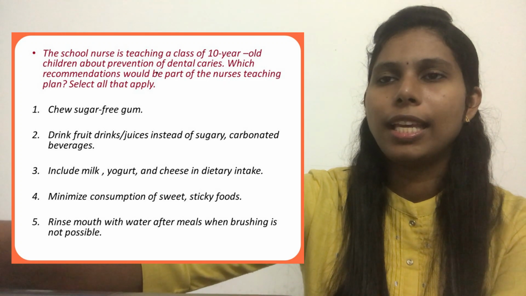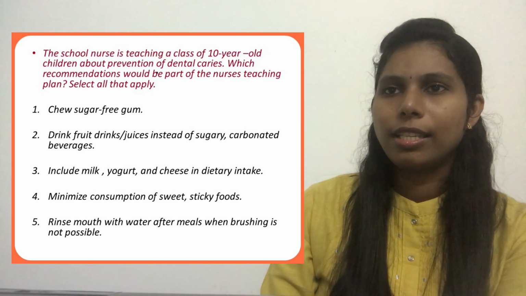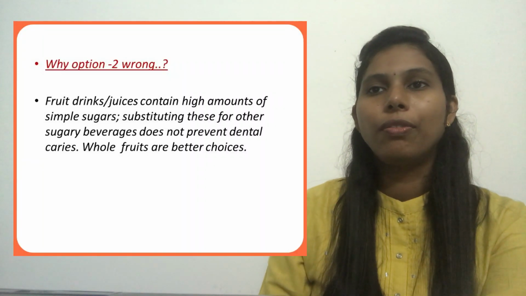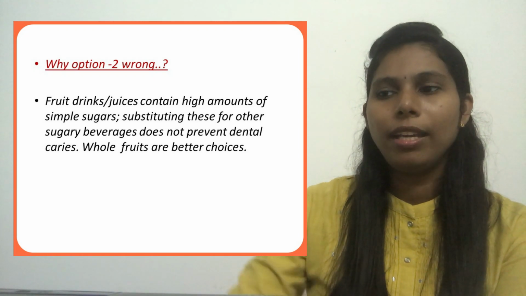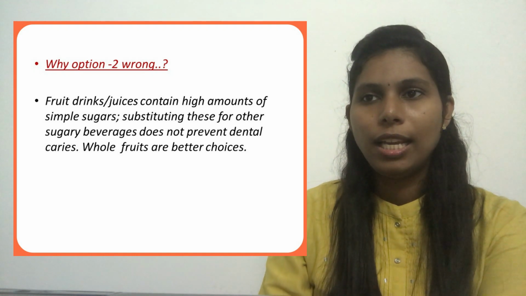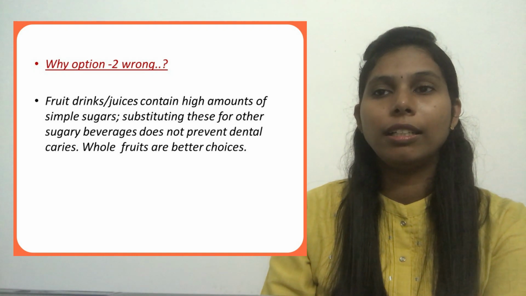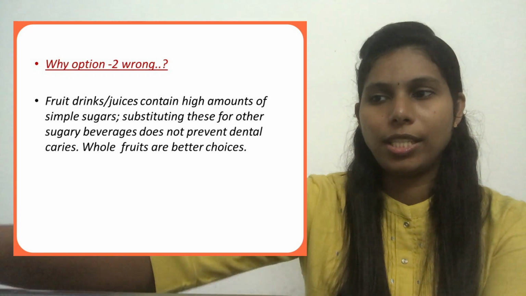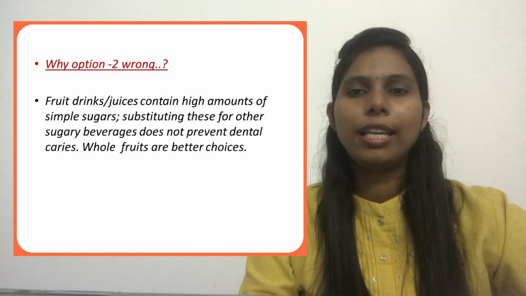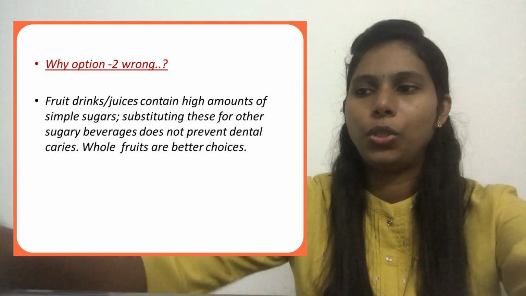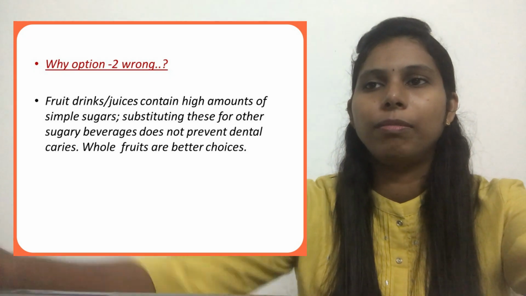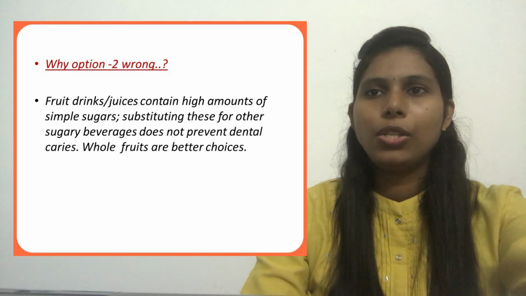Then option 2 says to drink fruit drinks or juices instead of sugary or carbonated beverages. We studied that fruit drinks are not good and may increase the progression of dental caries. These are cariogenic foods, like sugary beverages, which contain more simple sugars. That's why we should avoid or limit the intake of fruit drinks or juices. It is not a good thing to replace with the beverages or carbonated beverages. So option 2 is wrong.